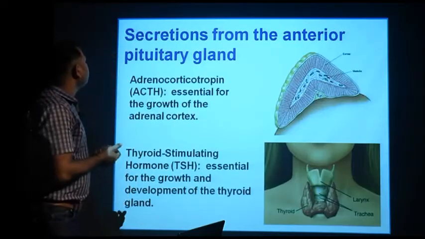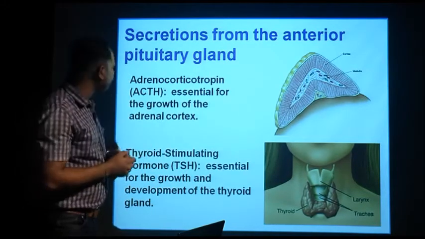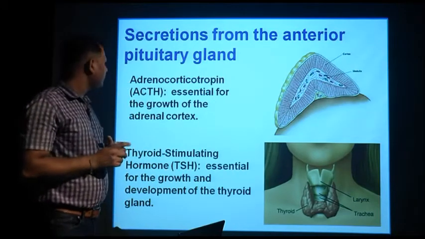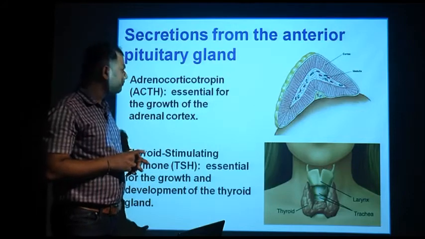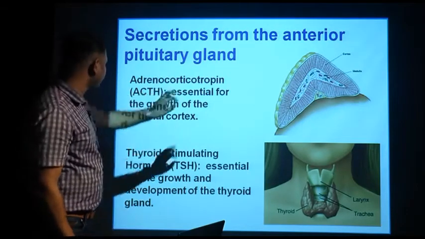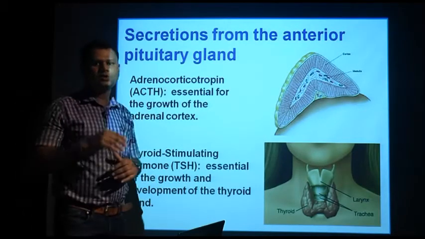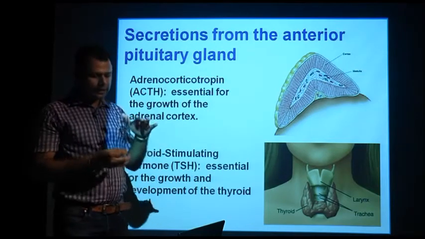So coming to the secretion of the anterior pituitary, it also secretes adrenocorticotropin, which is essential for the growth of the adrenal cortex. The adrenal gland, also called the suprarenal gland, is present over the kidney.